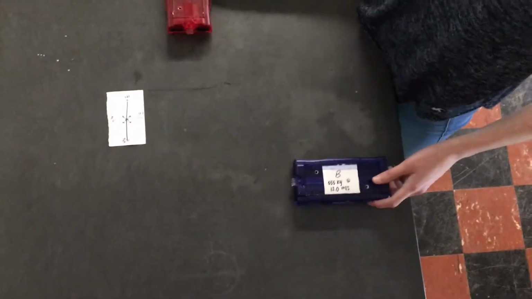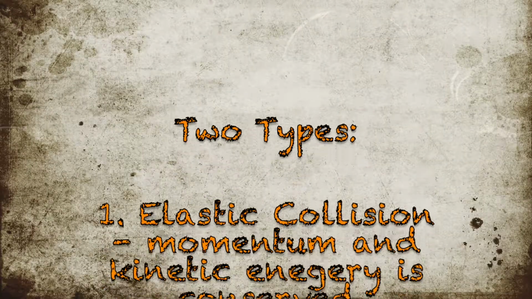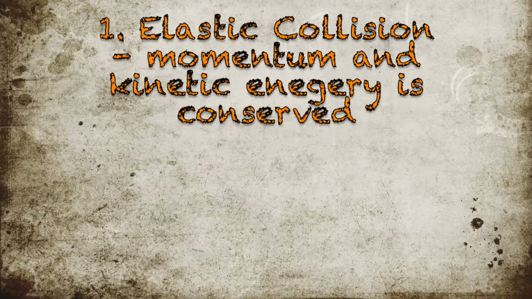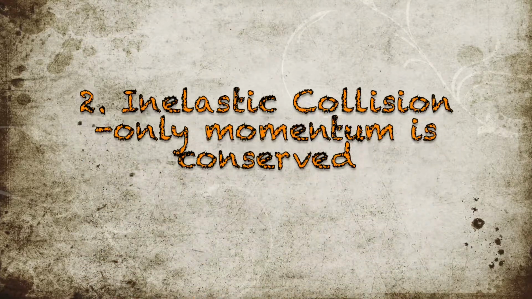A collision takes place when a moving object comes in contact with another moving or still object. There are 2 types of collisions. The first is an elastic collision, in which momentum and kinetic energy are conserved. The second, an inelastic collision, takes place when momentum is conserved, but kinetic energy is not.